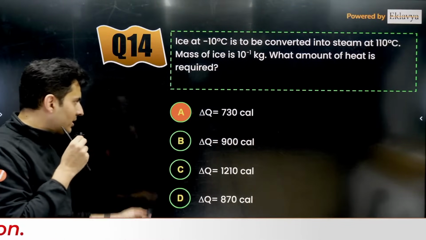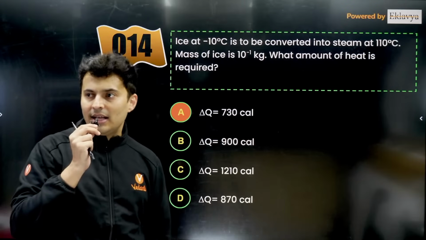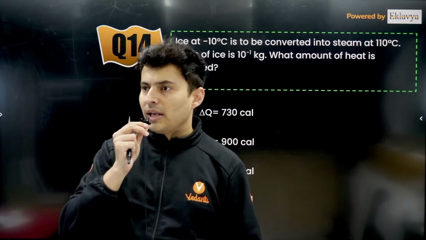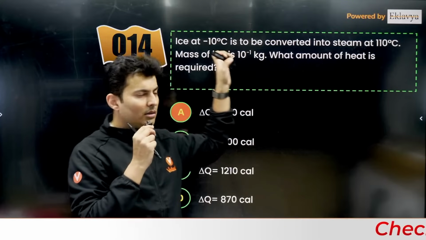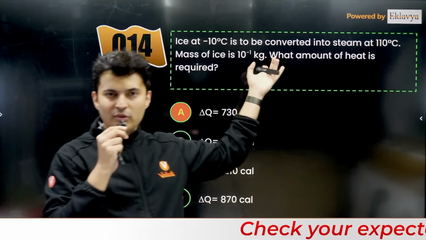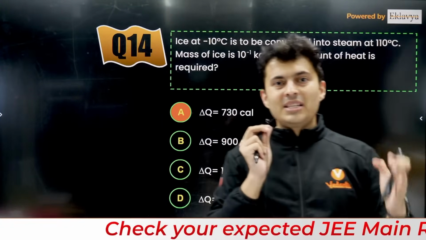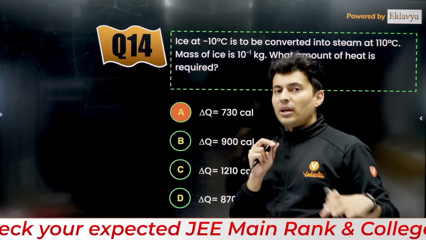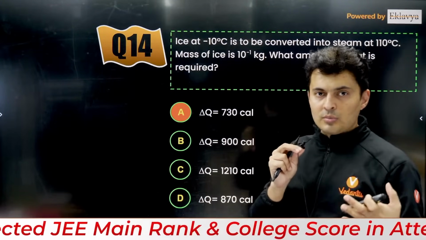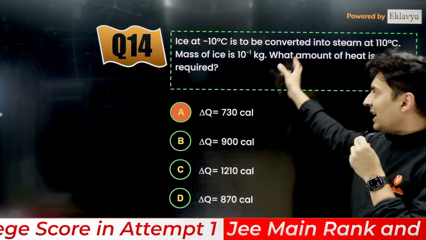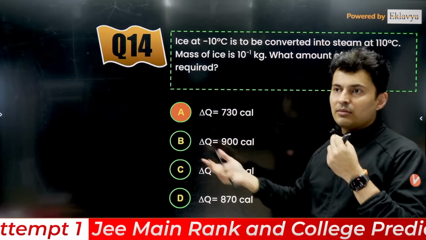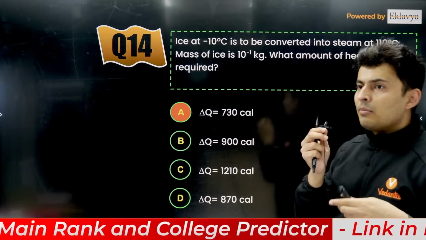The final answer for this question comes out as 730 calories. I'm not sure what values were given, that's why we have left it blank. But if you use the standard values given in most books, you don't have to memorize them, then the answer comes out to be 730 calories. But if something else is given, then obviously the answer will change accordingly. Yes, the mass was 1 gram.